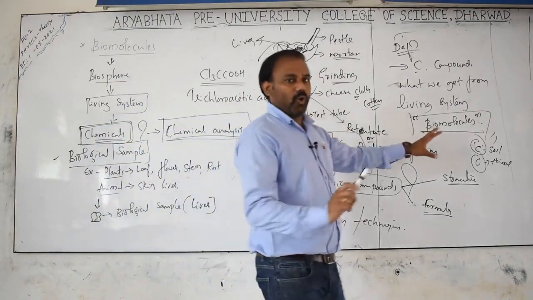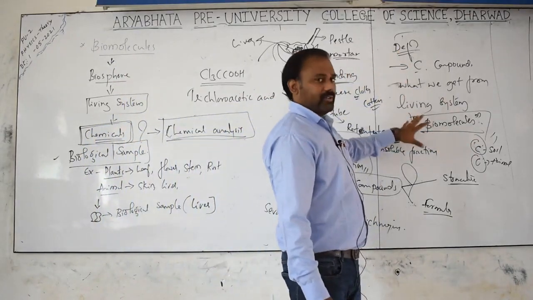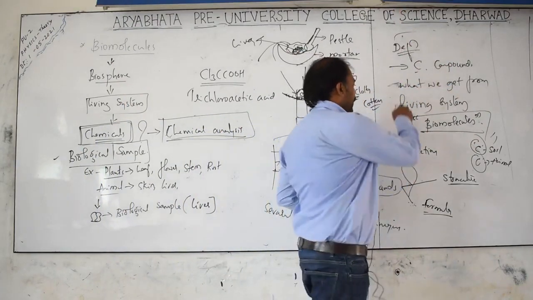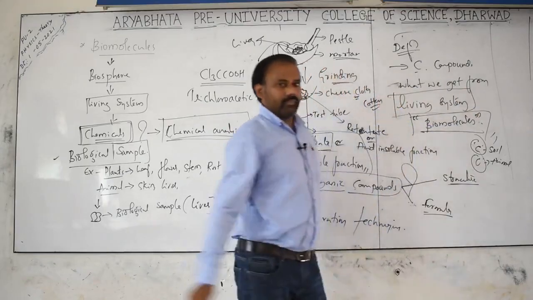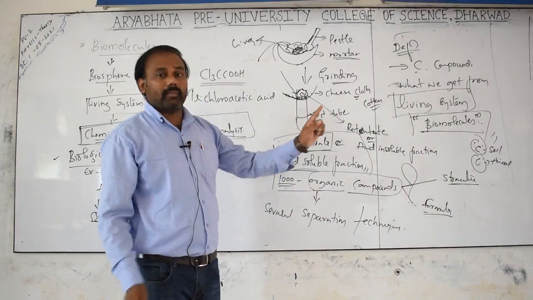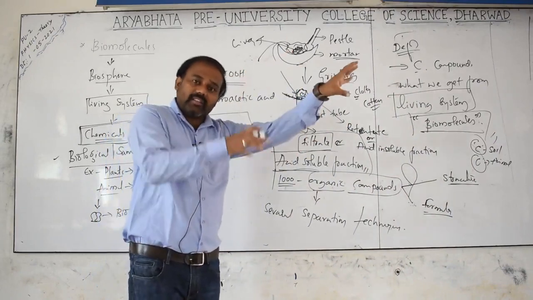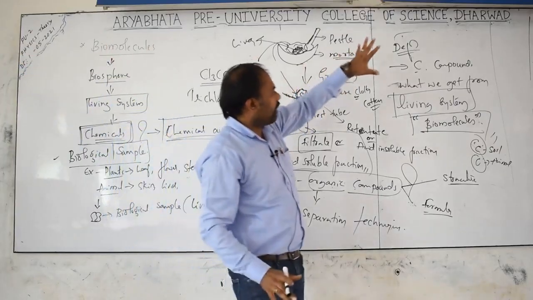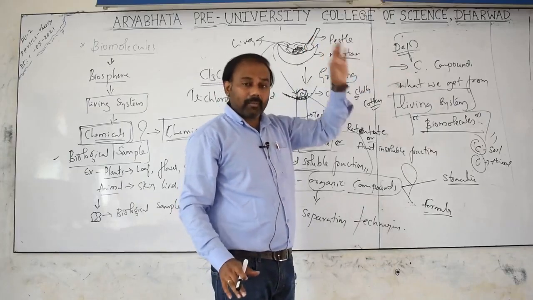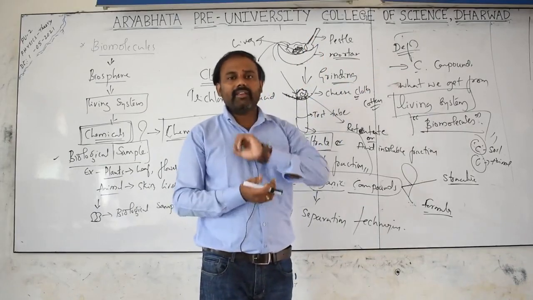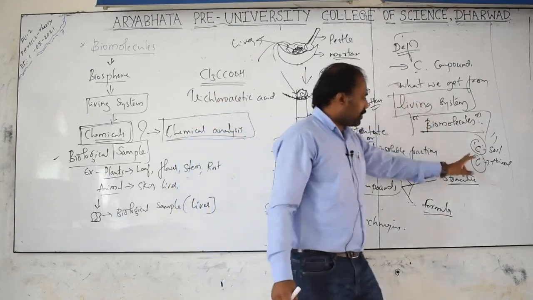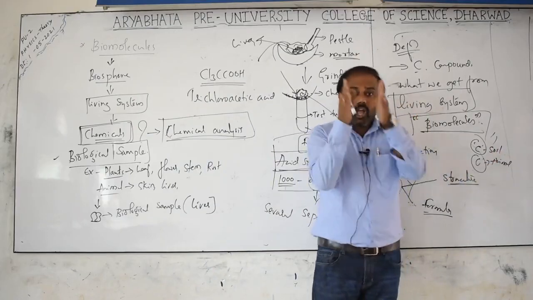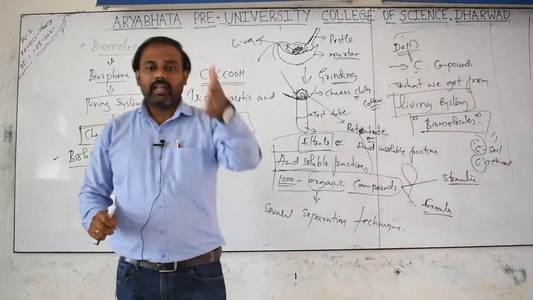Are they the same? No, because according to the definition, all carbon compounds are those we get from the living system. A very important point to understand is the living system. No doubt both are carbon, but our definition tells us the carbon must be extracted from the living system. The carbon present in the soil is not taken from the living system, it is from the non-living system, so they are not similar, they are dissimilar.